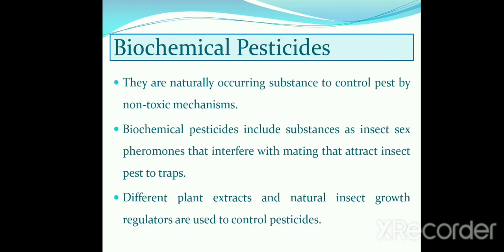Biochemical pesticides. Biochemical pesticides are naturally occurring substances that control pests by non-toxic mechanisms. The best example of biochemical pesticides is insect sex pheromones.